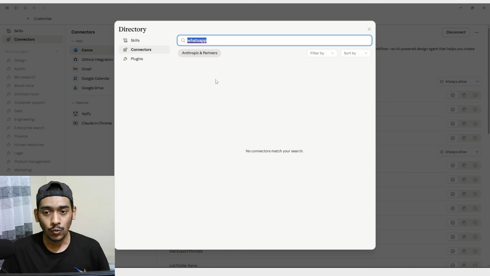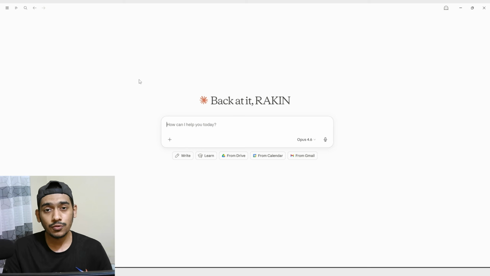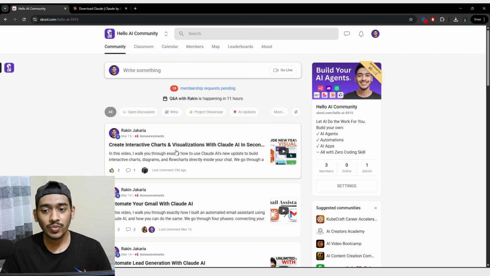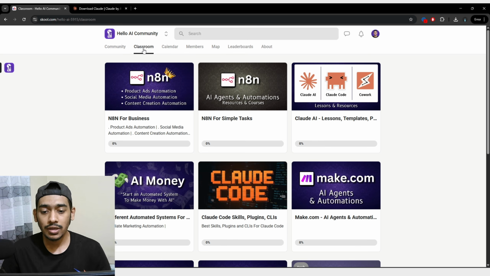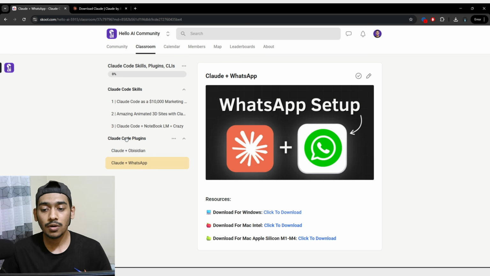So in this case, we have to use a third-party application that will allow Claude to connect with our personal WhatsApp account. And also, you will not find any third-party application on the internet that will work for that. So that's why I made the third-party application myself, and you will find it inside the Hello AI community. I have given the link in the description. After joining, you have to go to the classroom section, then the Claude Code section, then the plugins place, and here you'll find the WhatsApp section.